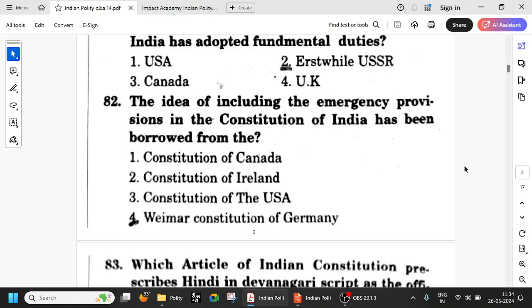So the idea of including the emergency provisions in the Constitution of India has been borrowed from the Weimar Constitution of Germany, especially suspension of fundamental rights during the emergency provisions, everything. Okay, so all these emergency provisions have been taken from the Weimar Constitution of Germany, fundamental rights from USA, the directive principles of state policy from Ireland, federal structure from Canada, and single citizenship from also Canada, I guess.